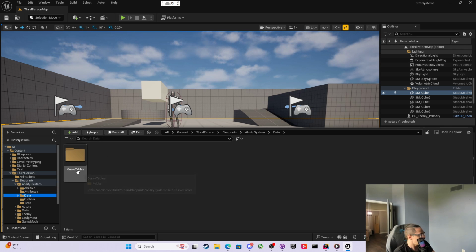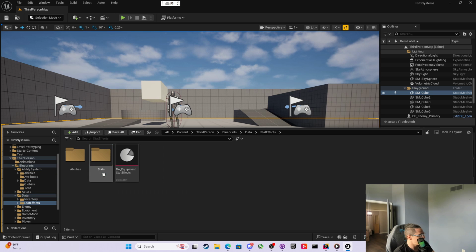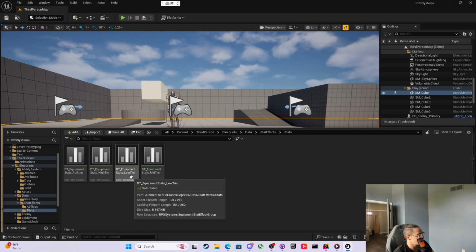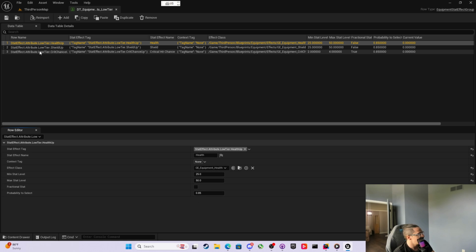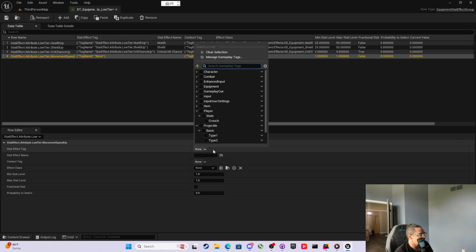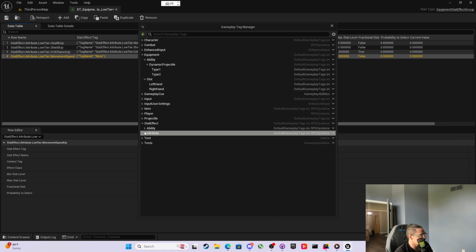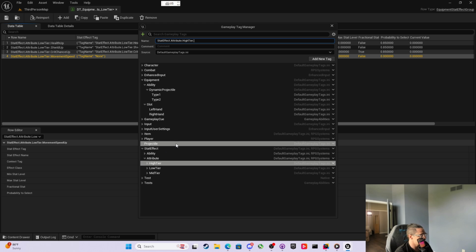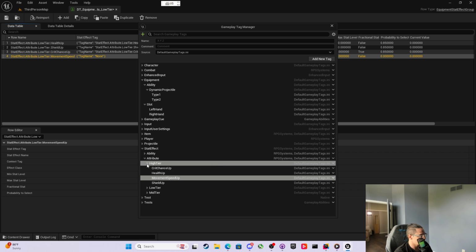And then if I come into the data, into the stat effects, we'll start in the low tier. Let's see, we want to make a new stat effect, and in order to do that, we need a gameplay tag that'll be stat effects dot attribute dot low tier dot movement speed. Which means I need a tag name that also reflects that. But since we're going to do this on all the tiers, we might as well do it for all the tiers. So we'll do high tier dot movement speed. Right, all of our leaf tags are all going to have the same names.